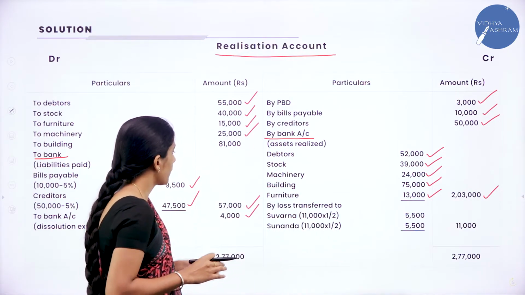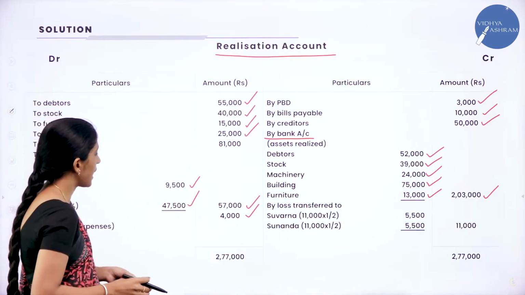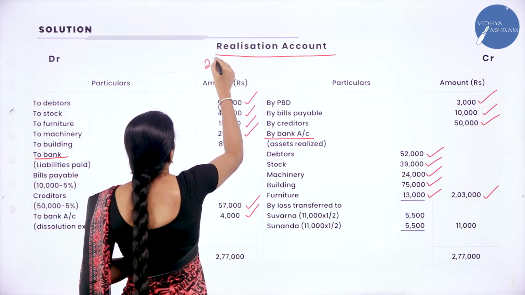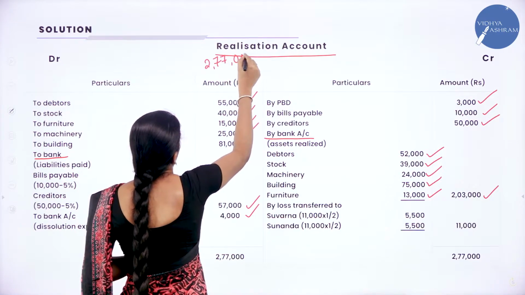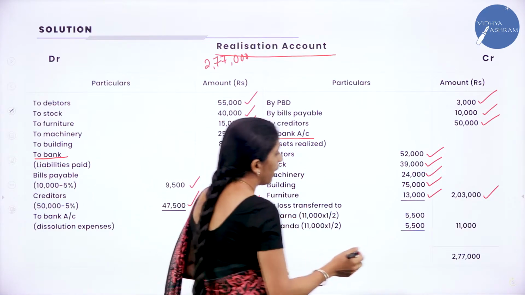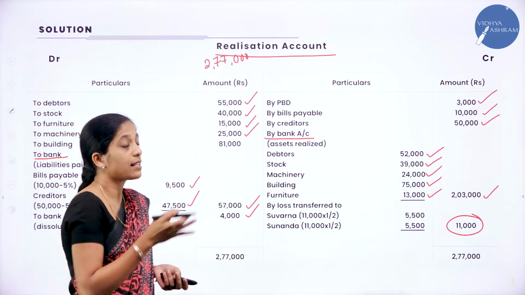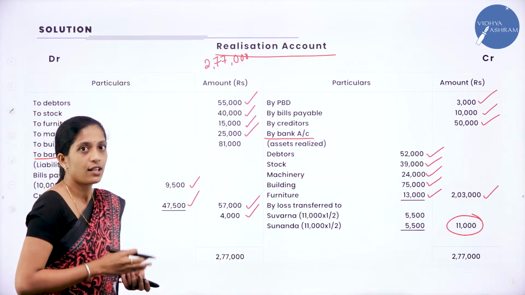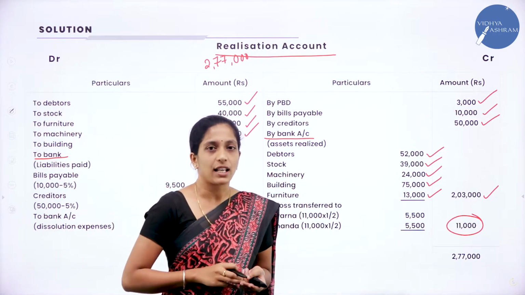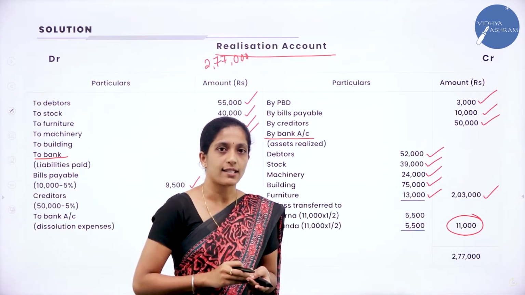Now we shall balance. So how to balance? We have to add all the amounts in the debit side. When you add all the amounts in the debit side, we will get 2,77,000. Now when you add all the amounts in the credit side, there is a difference of how much? 11,000. Now what is this 11,000? Since the debit side is more than the credit side, it is nothing but realization loss.